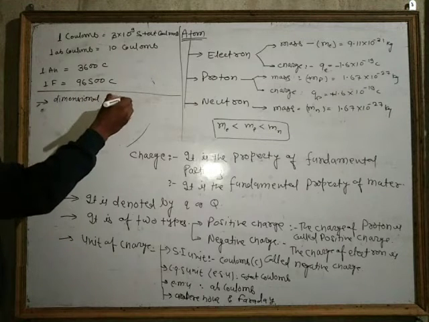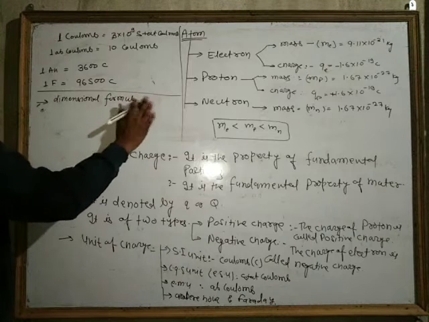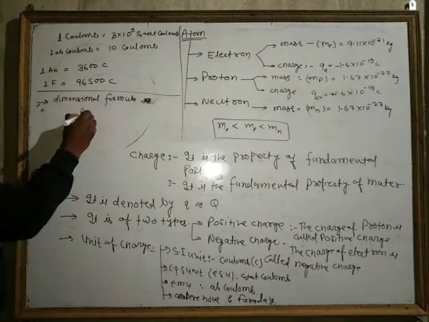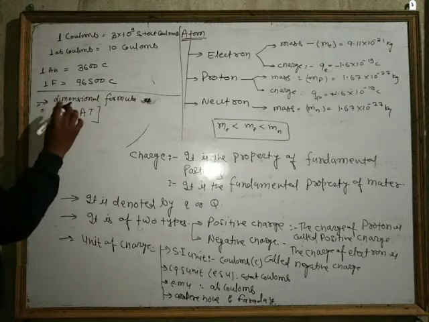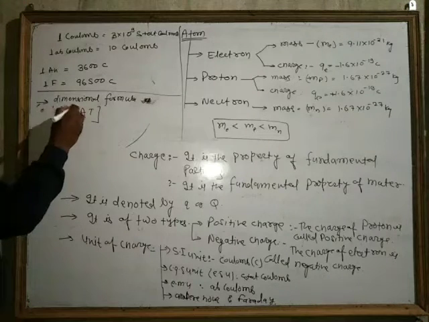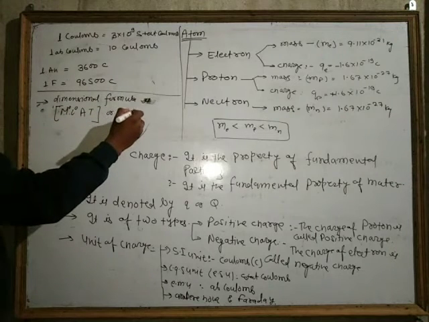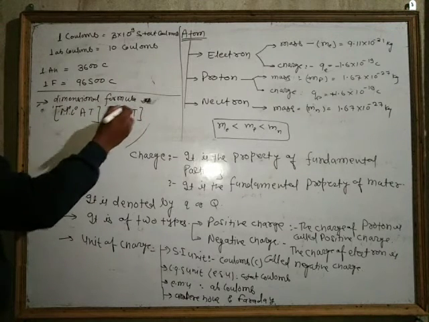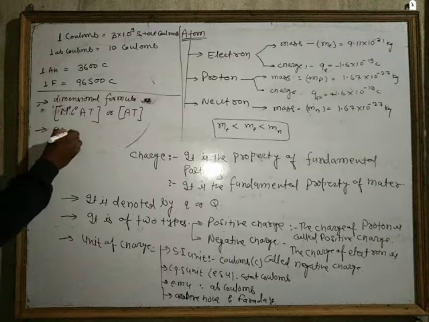What is the dimensional formula of charge? Dimensional formula of charge is M0 L0 AT, or we can simply say AT. Okay, and it is a scalar quantity.